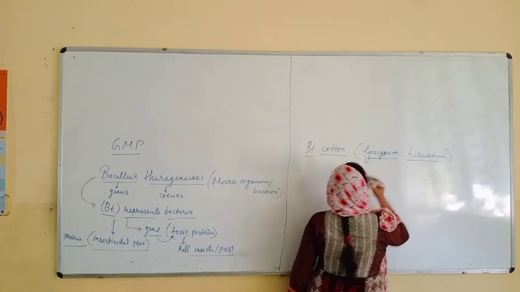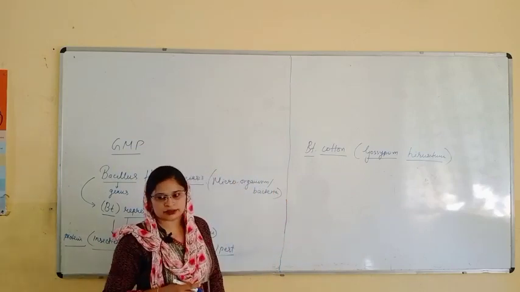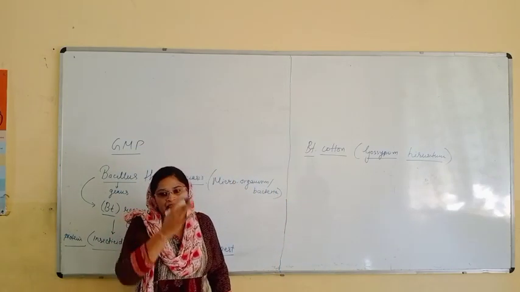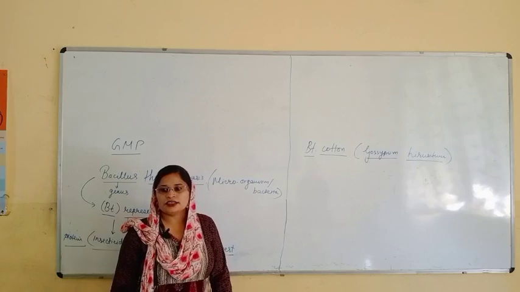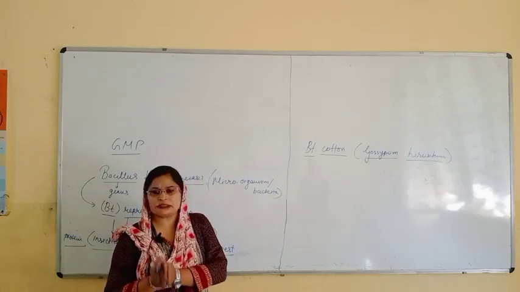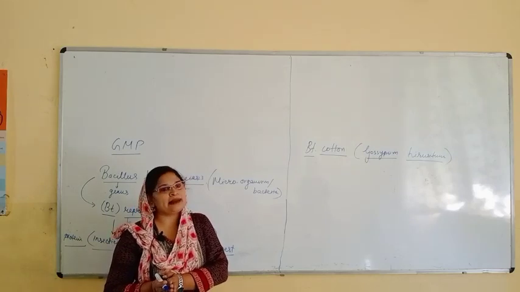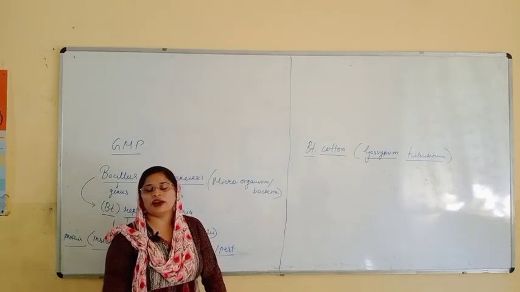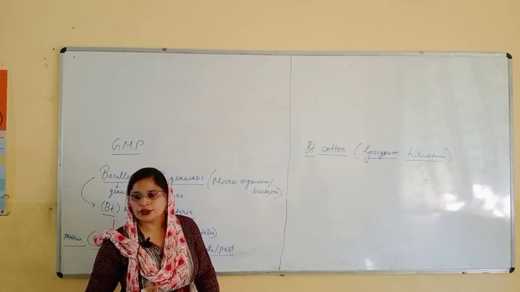This is the botanical name of cotton. The farmers were tired because there were different types of worms, flies, mosquitoes, beetles, which cause damage to the crop. So the farmers were totally tired.